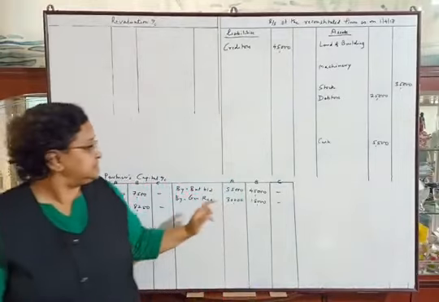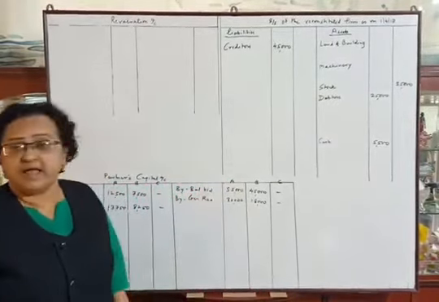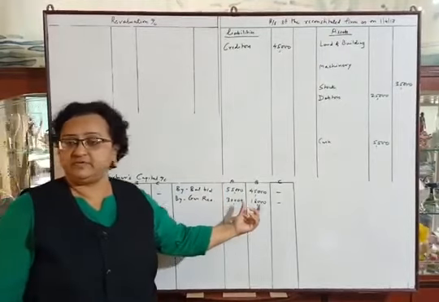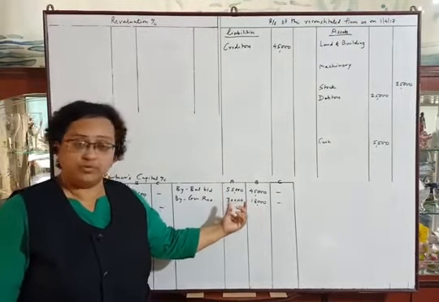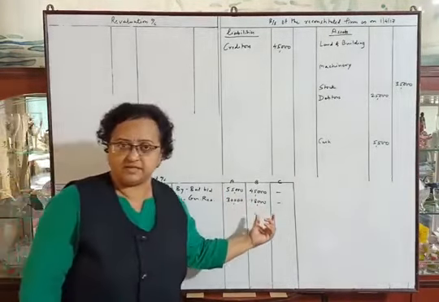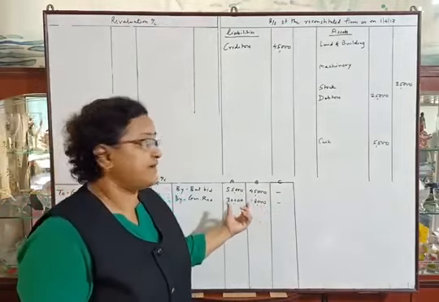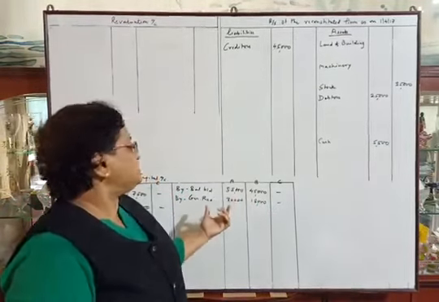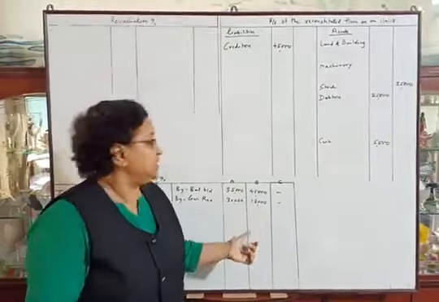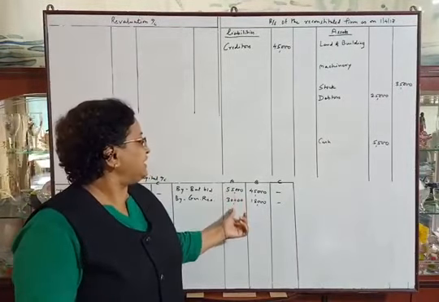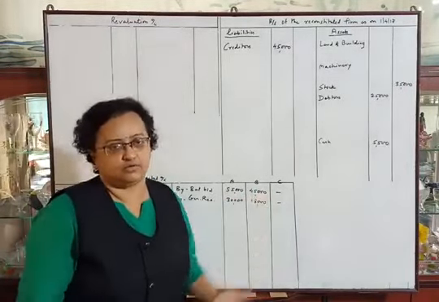Then capitals, credit side of capital account, and general reserve is distributed between the old partners in their old profit sharing ratio, that is 5:3. So total general reserve is 48,000, after distribution, for A 30,000 and B 18,000.